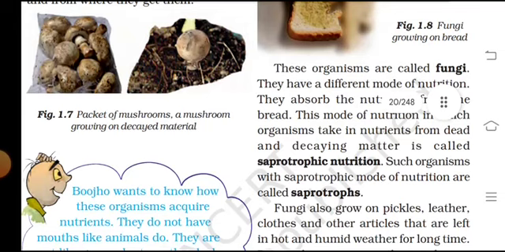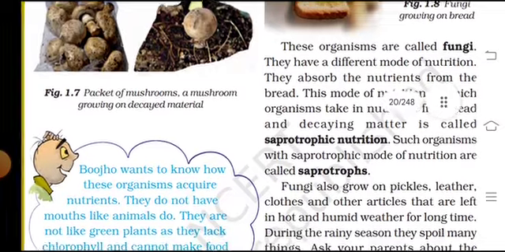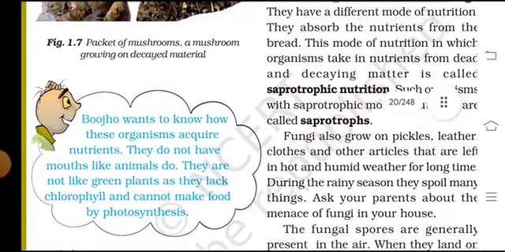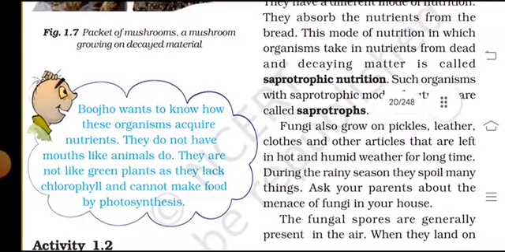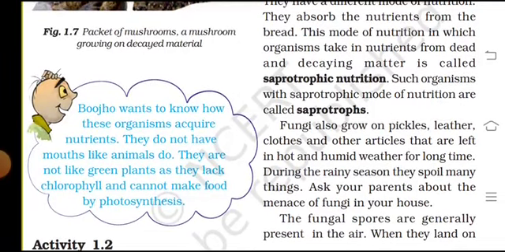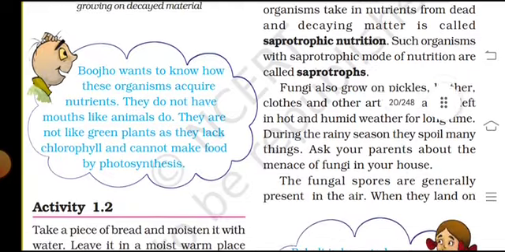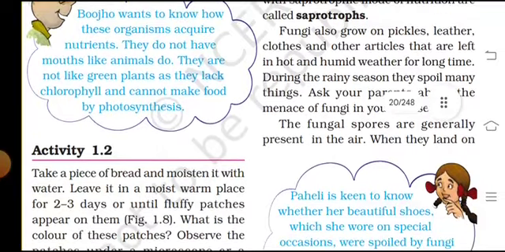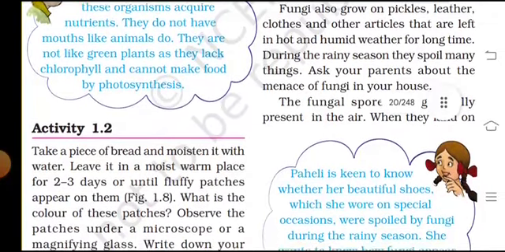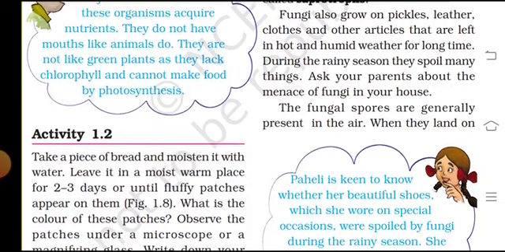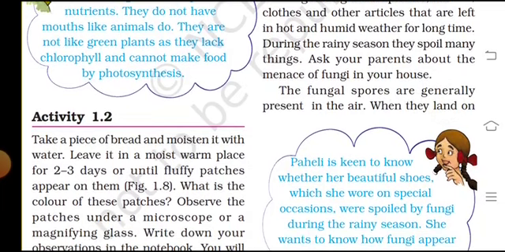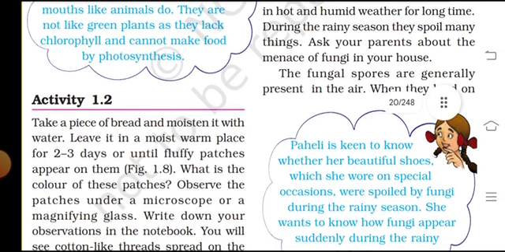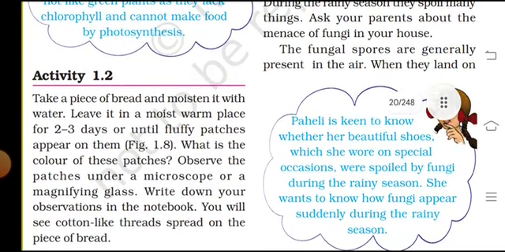Fungi are growing on the bread, and thus these organisms are called fungi. They have a different mode of nutrition. They absorb nutrition from the bread. This mode of nutrition, in which the organism takes in nutrients from dead and decaying matter, is called saprotrophic nutrition. Such organisms with a saprotrophic mode of nutrition are called saprotrophs. Fungi also grow on pickles, leather, clothes and other articles that are left in hot and humid conditions for a long time during the rainy season, and they spoil many things.